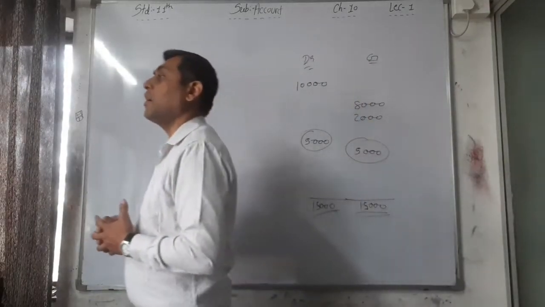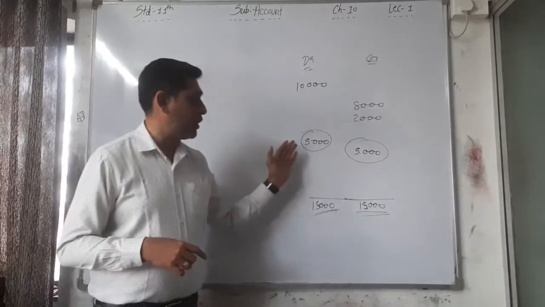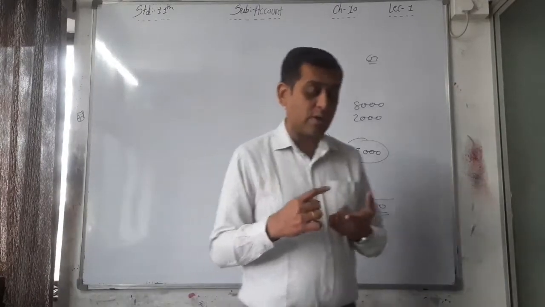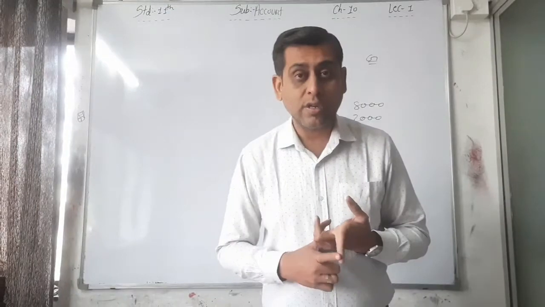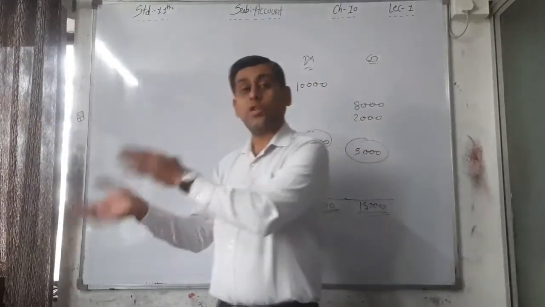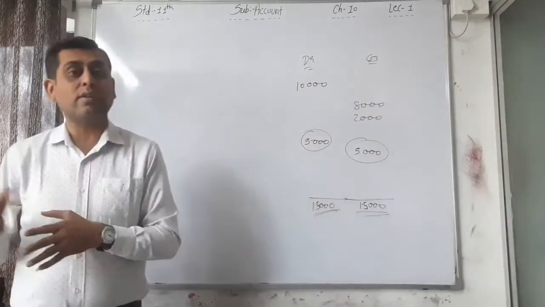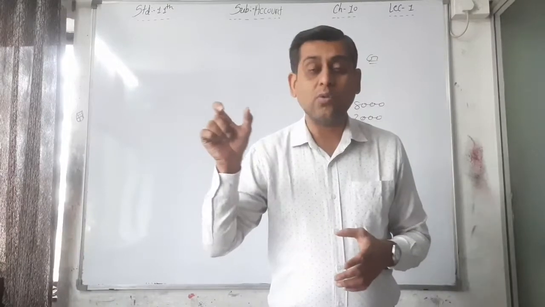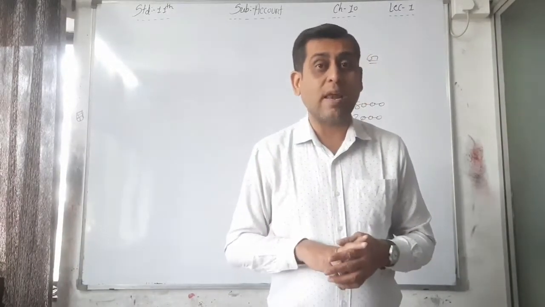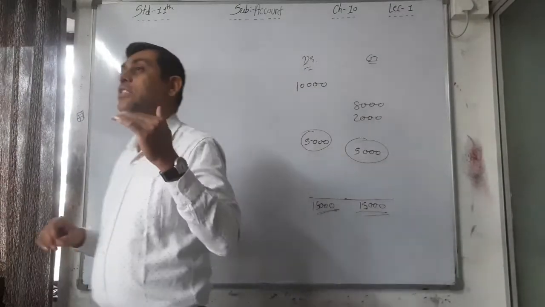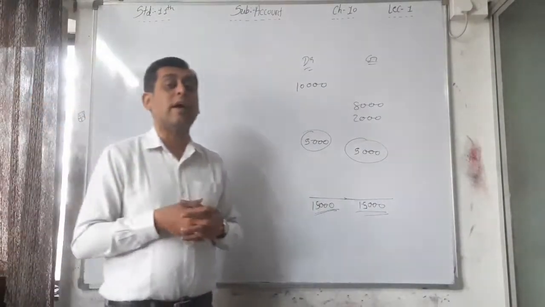What does that mean? Here, if you have any mistake in recording, what does recording mean? Recording the transactions, that is journal entries, in the journal or in the subsidiary books, or posting from the journal or subsidiary books into the ledger, the accounts. And the next point is to find out the balance. Finding out the balance is also the next point. Now, there are different stages to locate the errors.